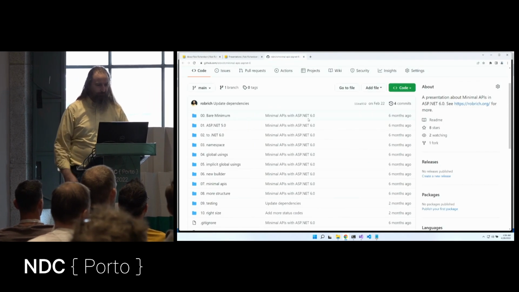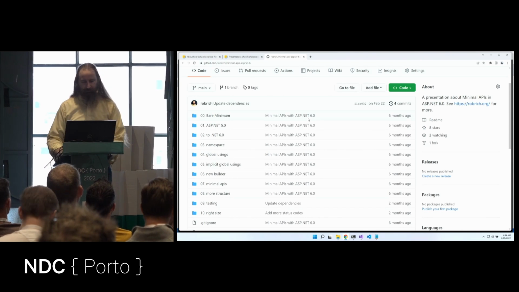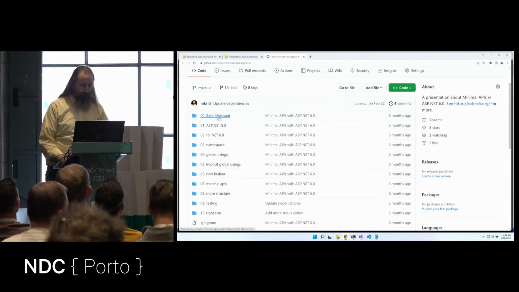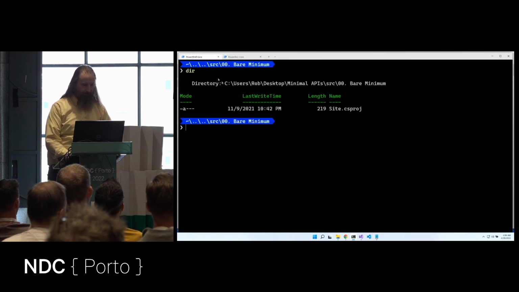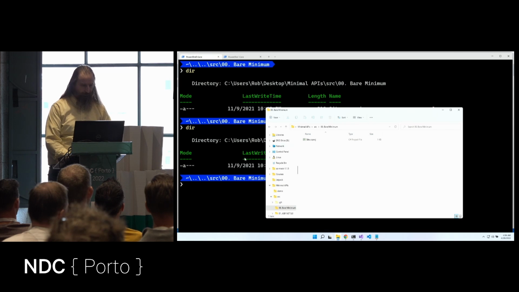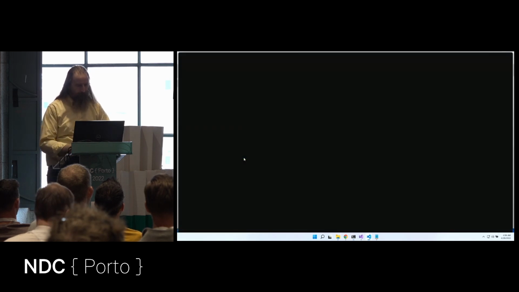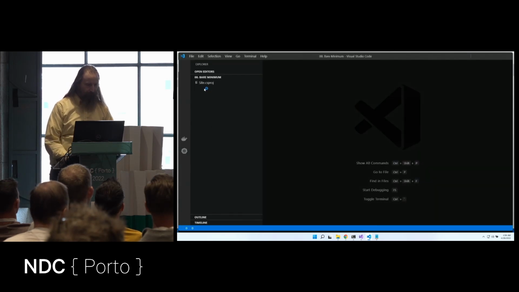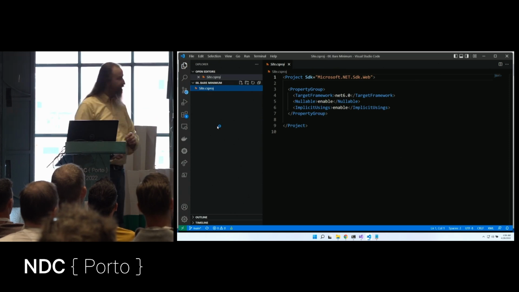So let's take a look through this project. Each of these folders are one of the steps that we'll go to today. Let's start with this bare minimum project. I have one file, just a csproj file. Let's open that up in VS Code. And here's the csproj file, not that much to it. It basically says we're in .NET 6.